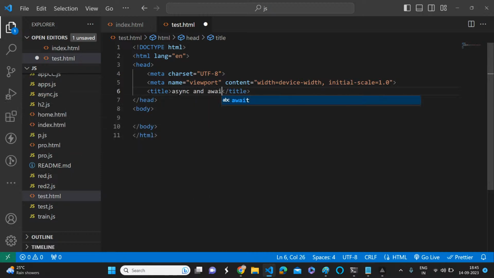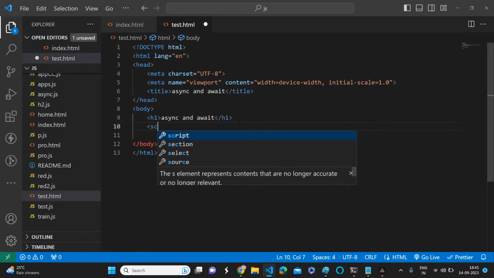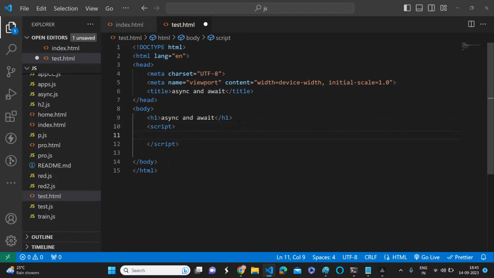Async and await. Okay, please, you should wait for some time. You should have some patience to understand this important concept. I'm just adding a script file so that we can start.